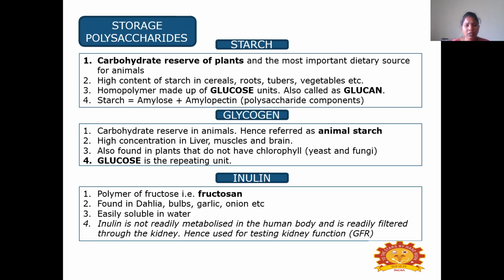Then coming to inulin, the polymer of fructose, that is fructosan. It is found in dahlia bulbs, garlic, and onion. It is easily soluble in water, and inulin is not readily metabolized in the human body, and it is readily filtered through the kidney. Hence it is used for testing kidney function.